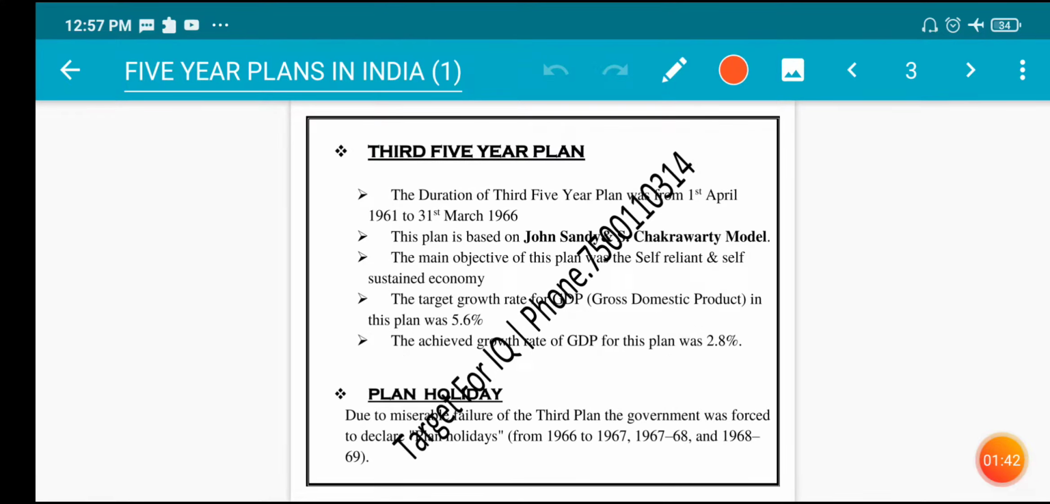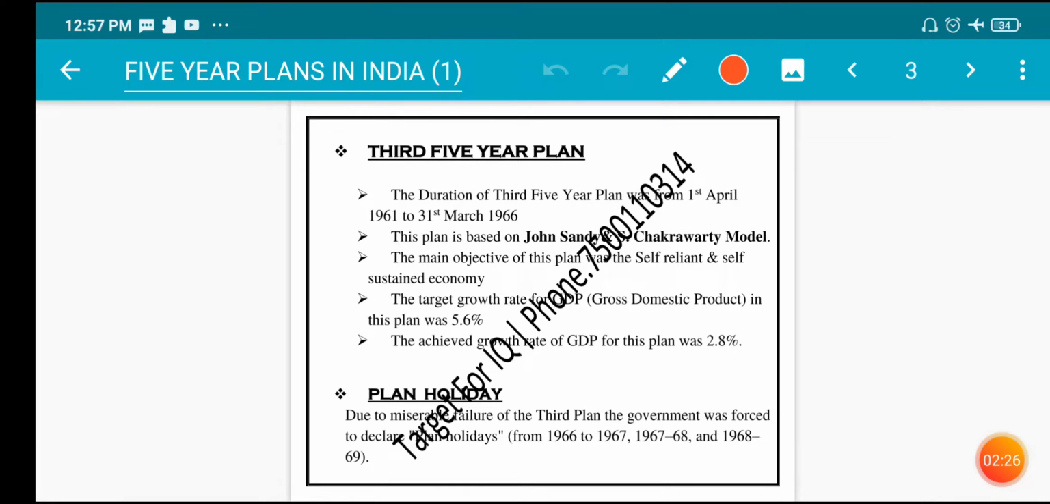4.27%. Third five-year plan. The duration of the third five-year plan was from 1st April 1961 to 31st March 1966. This plan is based on John Sandy and S. Chakravarty model. The main objective of this plan was a self-reliant and self-sustained economy. The target growth rate for GDP, that is gross domestic product, in this plan was 5.6%.